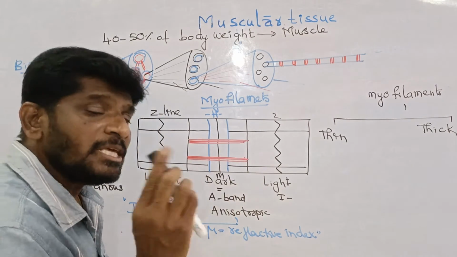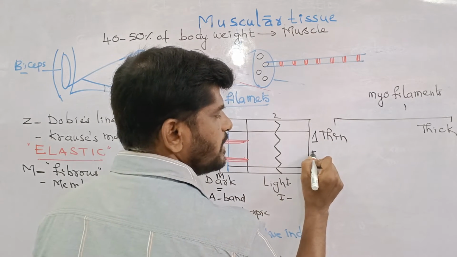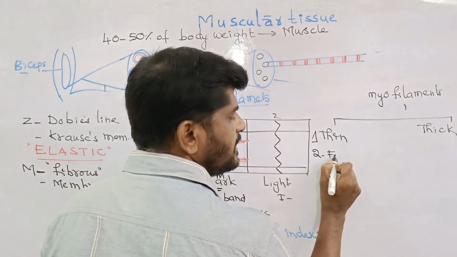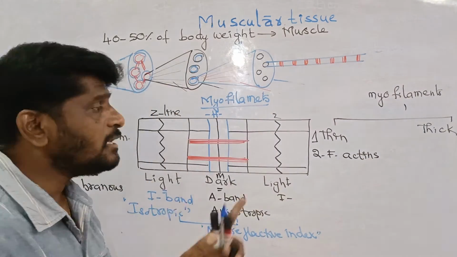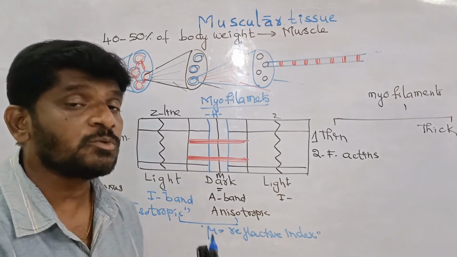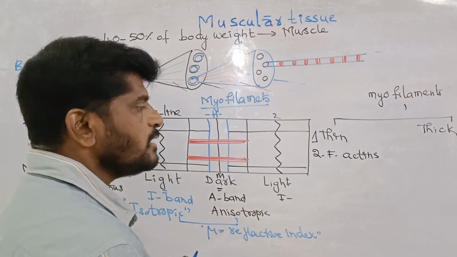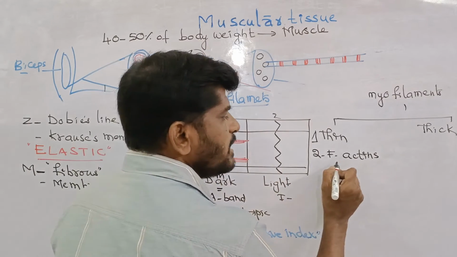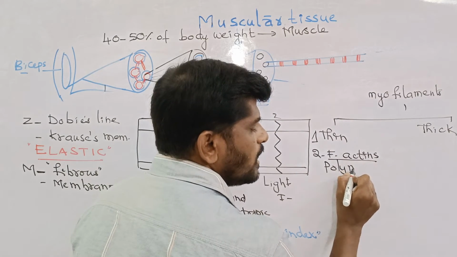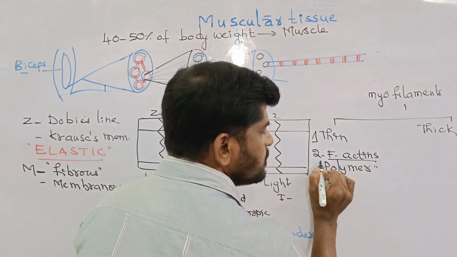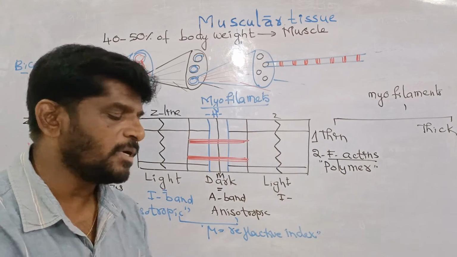One thin filament contains two F actins. What is the meaning of F? It is a filamentous protein. Therefore, in the thin filament, F actin is the polymer. F actin is the polymer in the thin filament, most important.